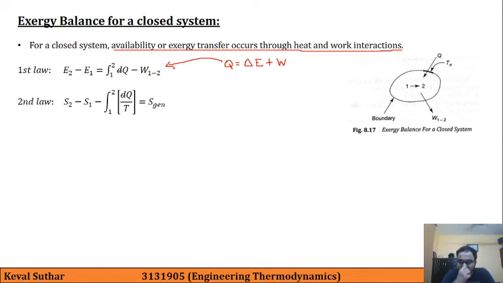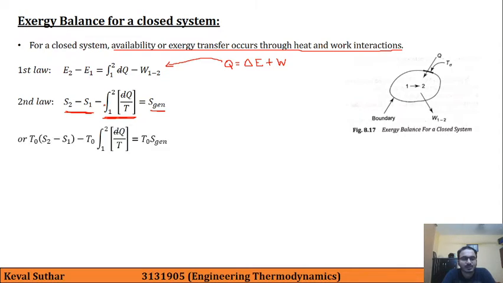The second law of thermodynamics is this, that is, this first term is entropy change during a process, this is the entropy transfer with heat, and here this is the entropy generation. We have already studied this formula in entropy generation.